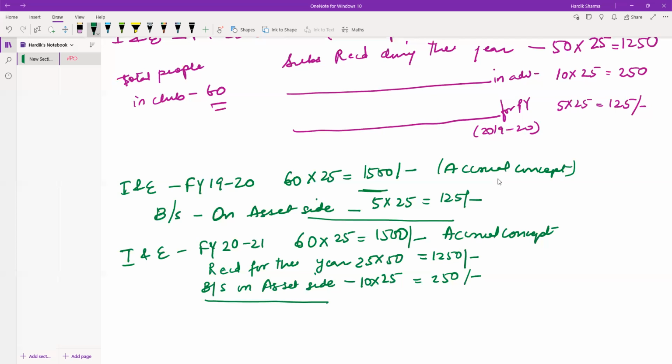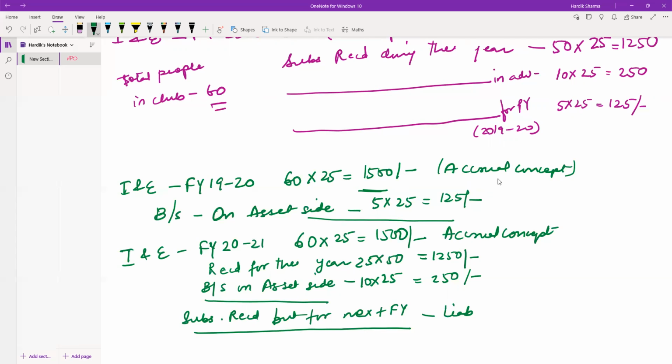Now I have one more thing, that is subscriptions I have received, but for the next financial year. This will be my liability. Why? Because I am following the accrual concept, and I will only account for income when I have realized it against the services I have rendered.